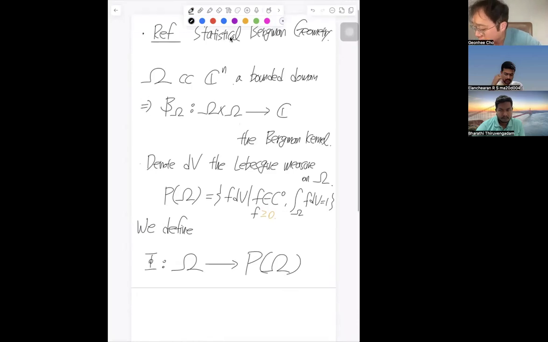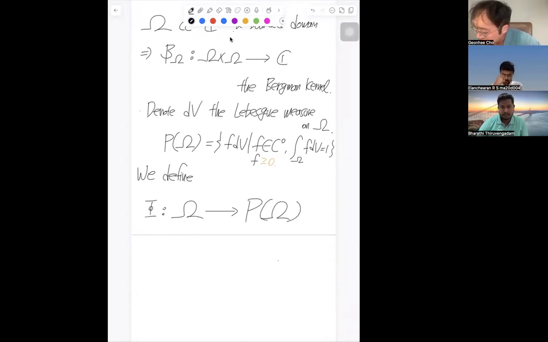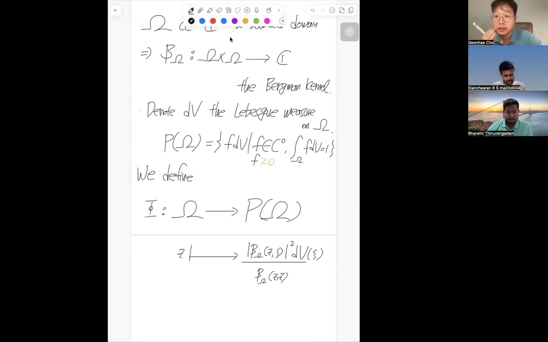Okay. So we define the map that maps each z to the following: the Bergman kernel of (z, z), and we know this is always positive, so we take this to be the denominator. For the numerator, we take the Bergman kernel B_Omega(z, ζ), with the absolute value squared, and we take dV. So ζ here is now the free variable.